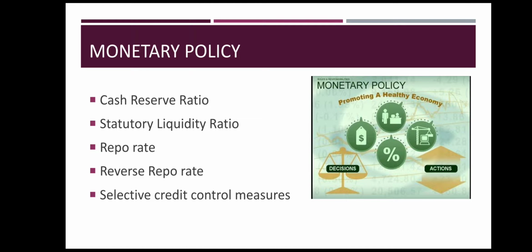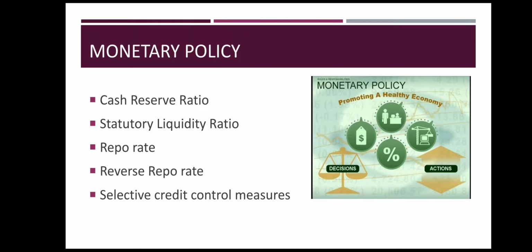Compulsorily the bank has to invest in that, and this ratio ranges from 15% to 35% of the deposit. Whatever deposit you have, out of that 15 to 35% you compulsorily have to invest in some securities.